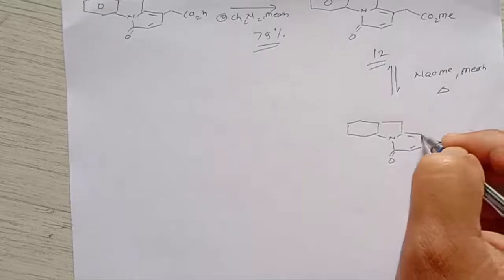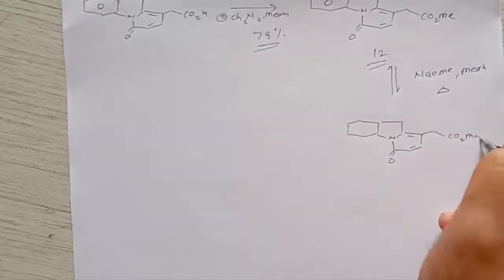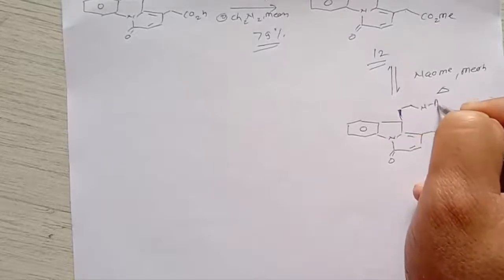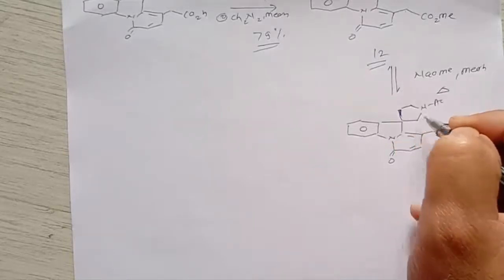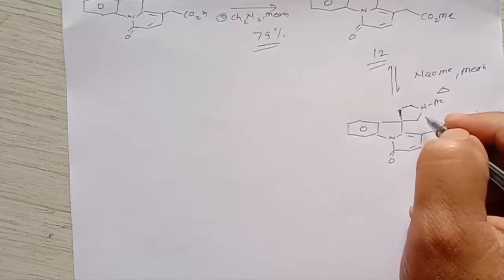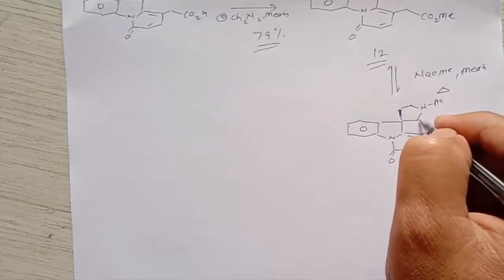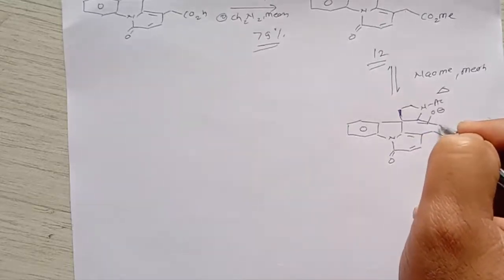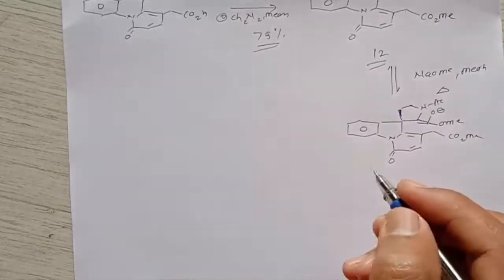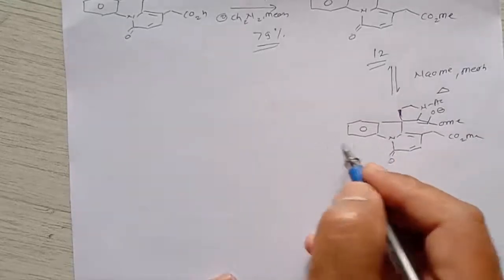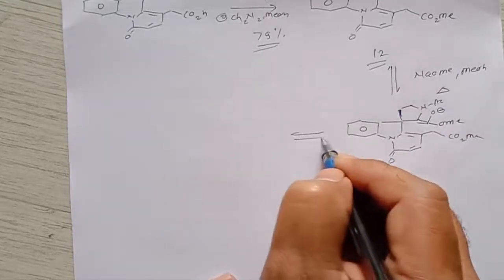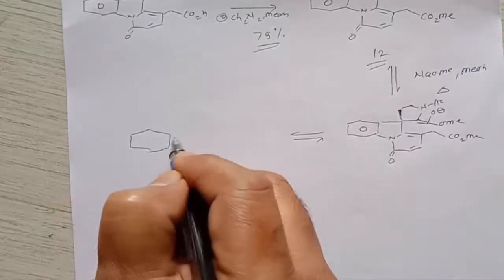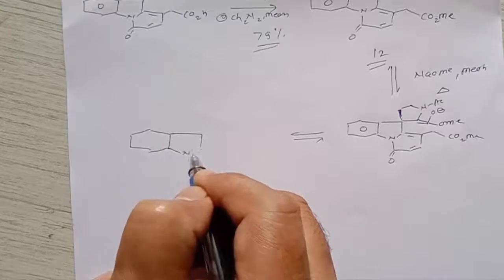Here the functional group will be the same, that is CO2Me. Then here the NAc group is there, and then the ester group will be converted, that is we can say enolization, that is OMe here. Then in the further step, epimerization of this center will take place, and after that it gives formation of a compound.